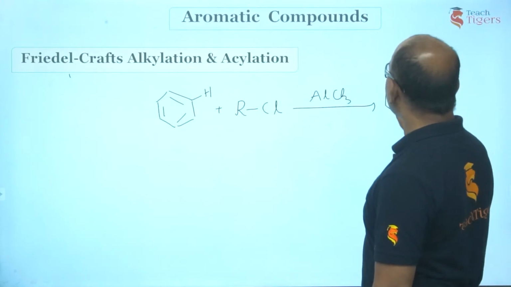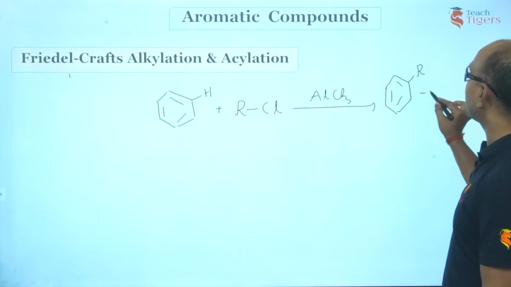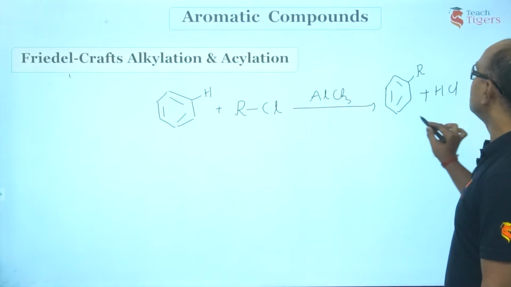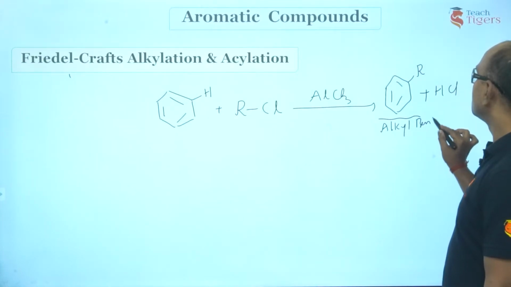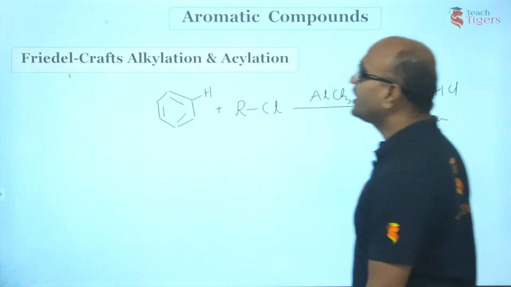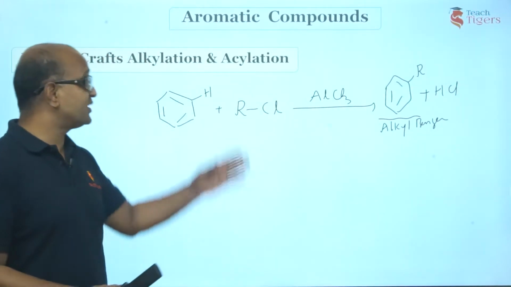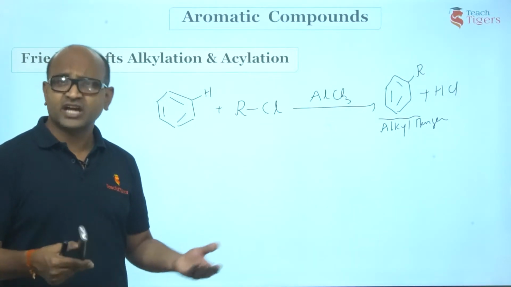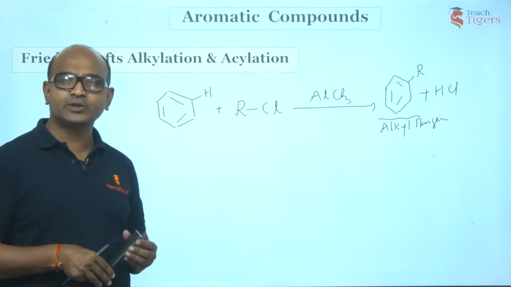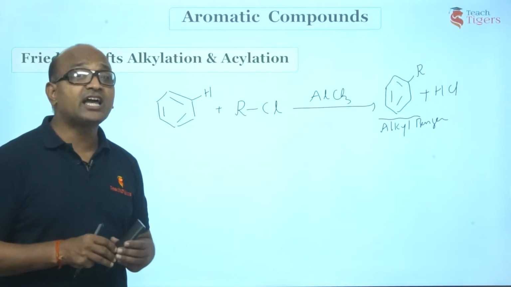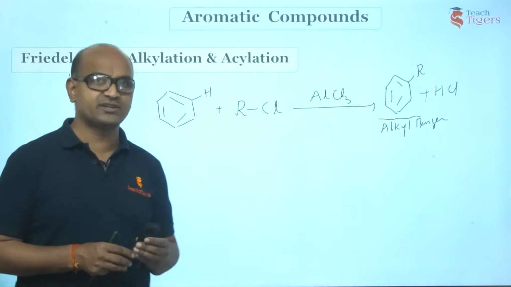You are going to get the hydrogen of benzene replaced by an alkyl group R, plus of course HCl. This we call alkyl benzene. So hence the reaction is called Friedel-Crafts alkylation. What is Friedel-Crafts alkylation? Benzene reacts with alkyl halides, or say alkyl chloride, in the presence of a Lewis acid, say AlCl3, ZnCl2, etc. to give alkyl benzene. This is called Friedel-Crafts alkylation.